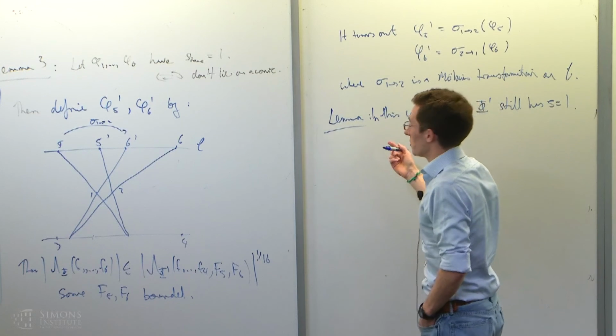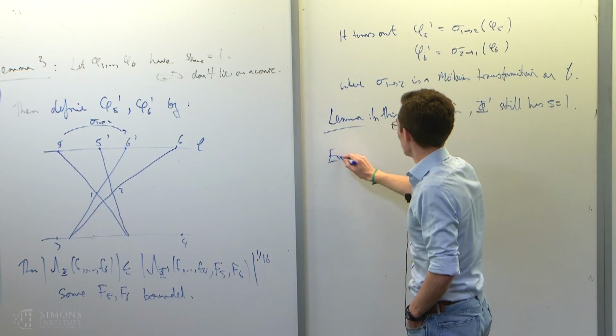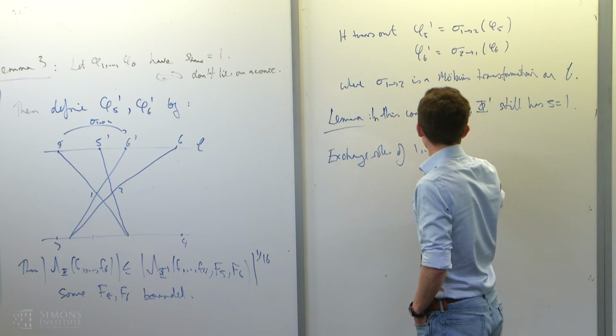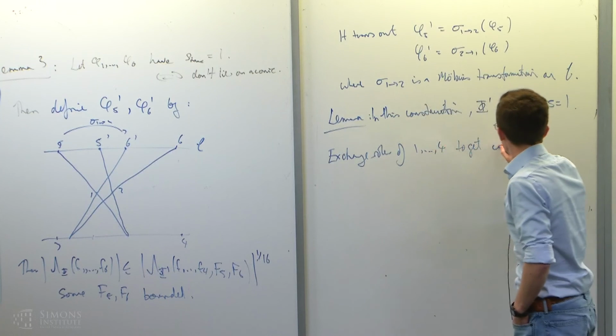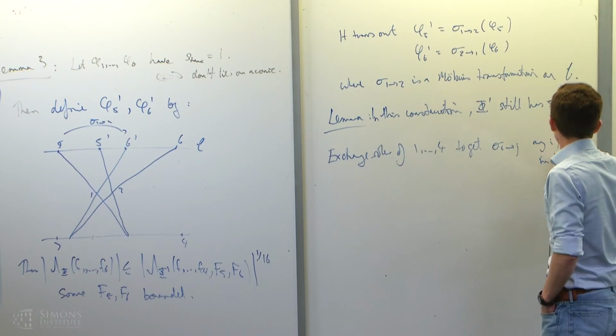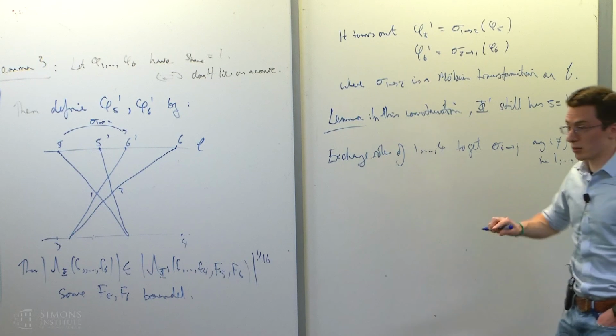And the next important fact is, okay, I've got sigma 1 to 2 here, but I can exchange the roles of 1 through 4 to get sigma i to j for any i not equal to j, with i and j from 1 up to 4. Just permute the coordinates 1 through 4. They all stay the same. And then I get these 12 different constructions that all send 5 and 6 to some different points.